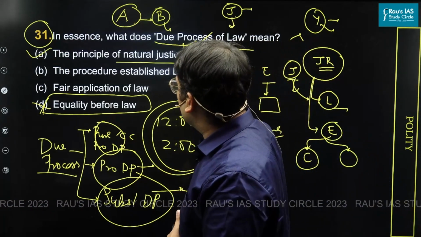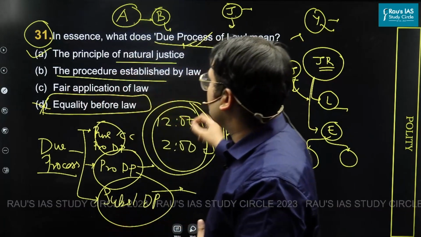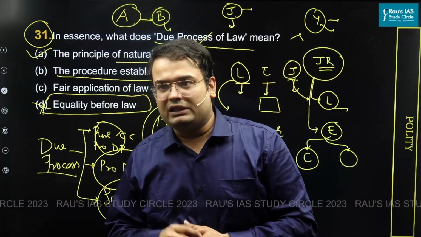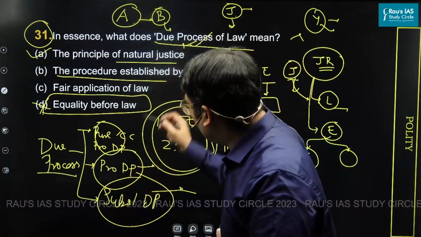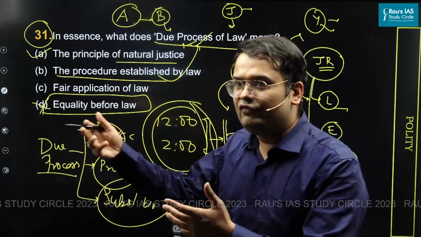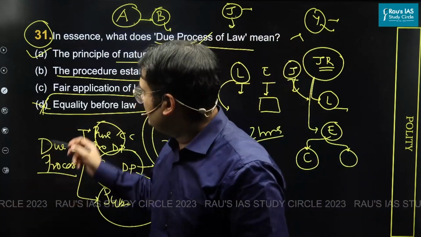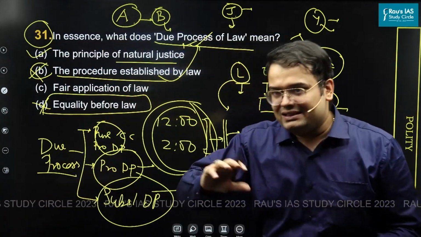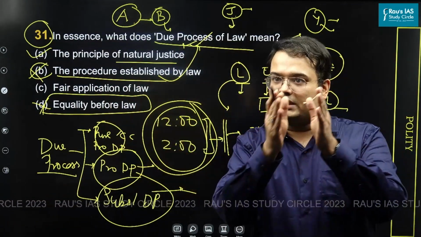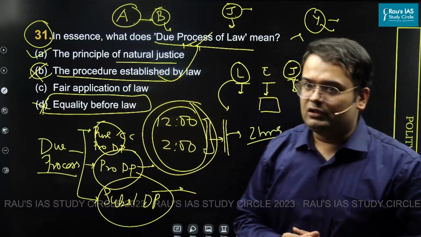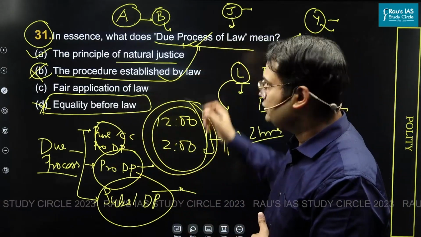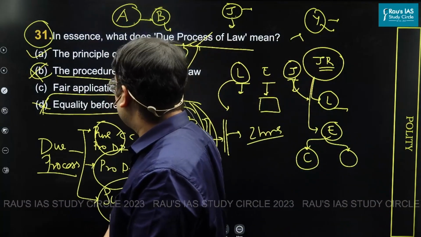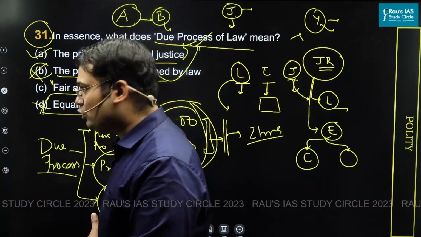Then what we know is the fact that what we are using is the expression procedure established by law. If this is the expression that we are using under Article 21, certainly both cannot be the same thing. Otherwise, we would have used due process of law. Again, this cannot be the right option for the very simple reason procedure established by law is indeed different from due process, which is why we decided to keep it under Article 21 of the Indian Constitution and not use the term due process of law. Then we are left with two options. One is natural justice and second is fair application of law.